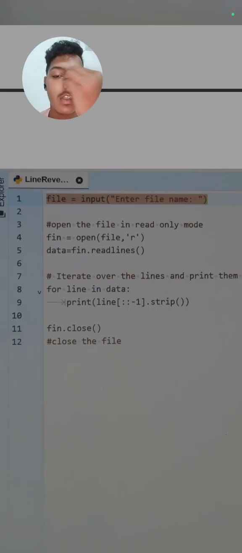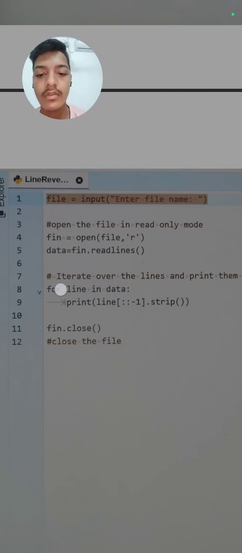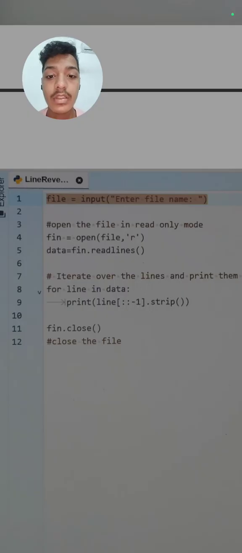First we have to take the input from the user, the file name, then we will open the file in the read mode, then we will read the file, then we will print it in reverse order. For this we have used these two lines. For line in data, instead of line you can give any variable, because this is a variable, then we will close our file.